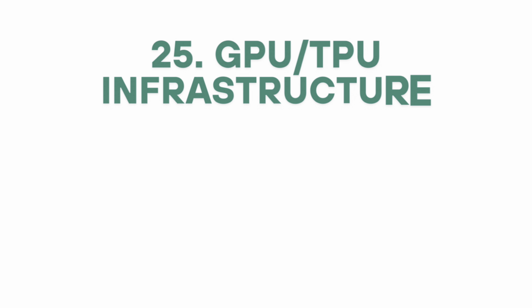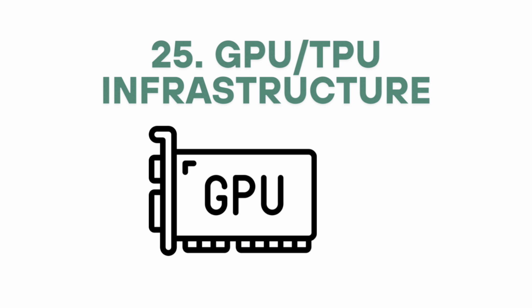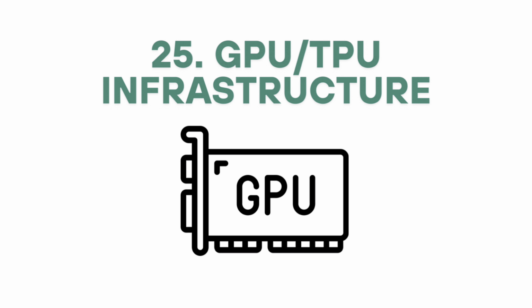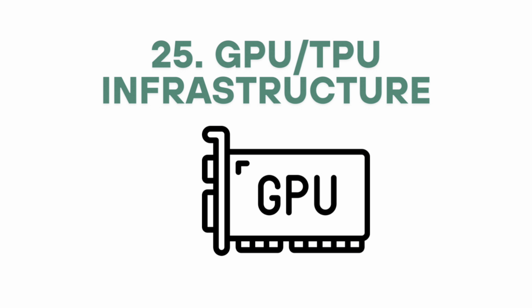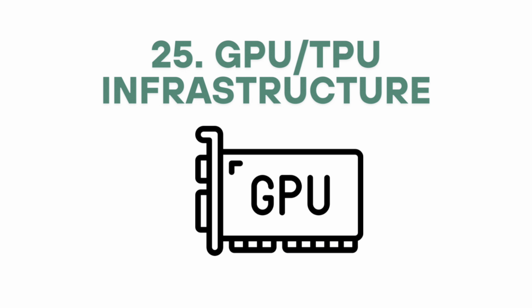25. GPU/TPU infrastructure. High-performance compute units essential for training large AI models. TPUs, Google, are specialized hardware for tensor operations. Let's see the complete list.